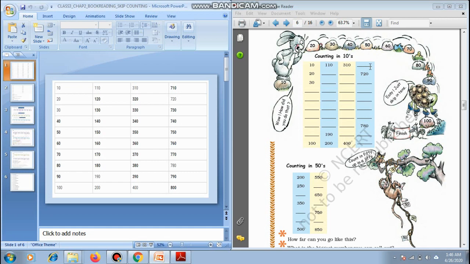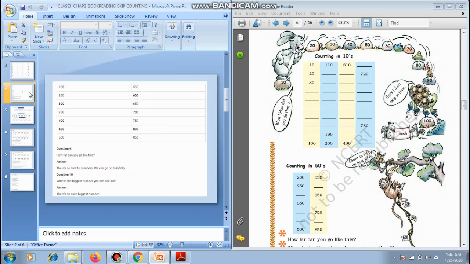So 720 minus 10 will be 710. So it is here: 710, 720, 730, 740, 750, 760, 770, 780, 790 and 800. Hope you have understood this concept.